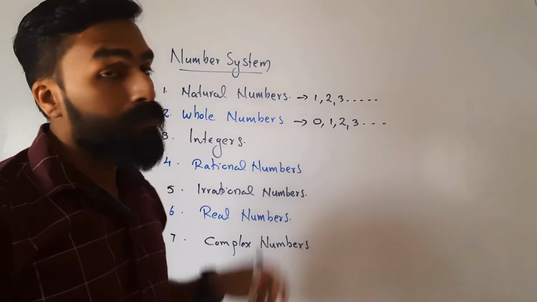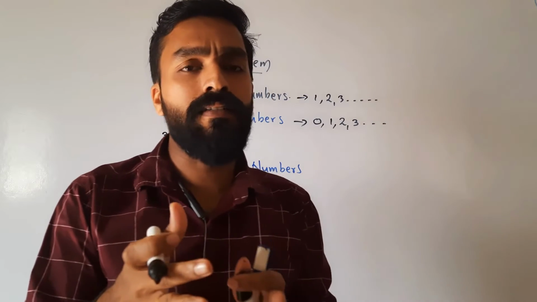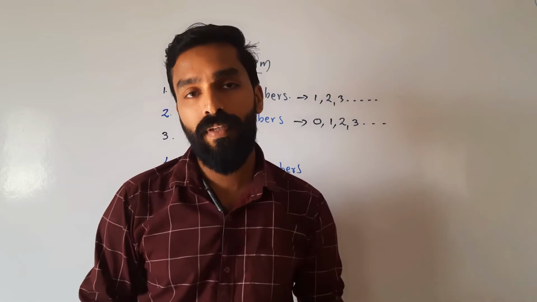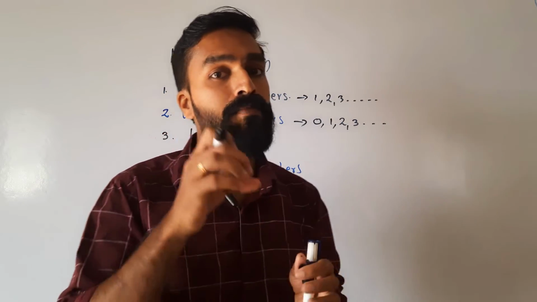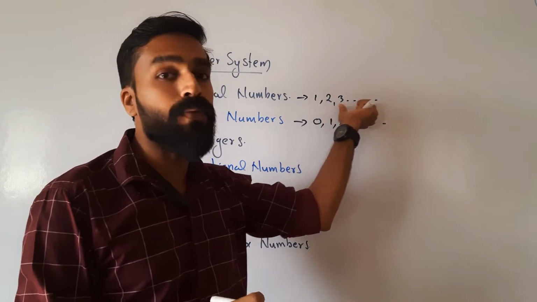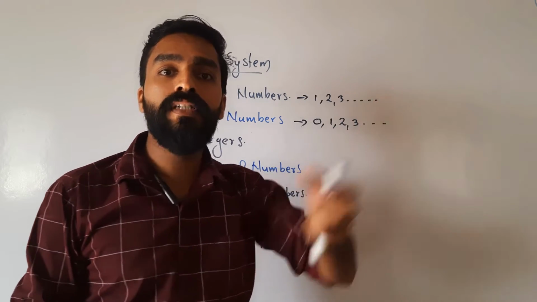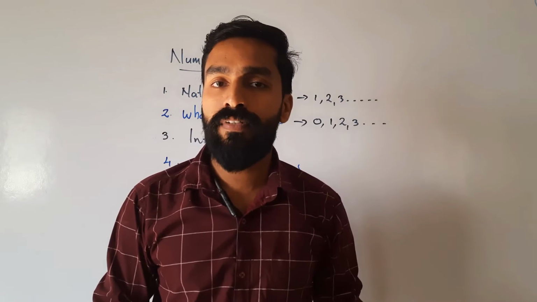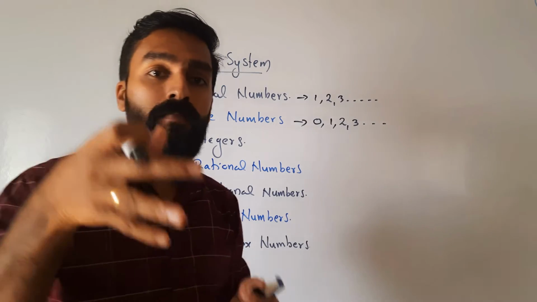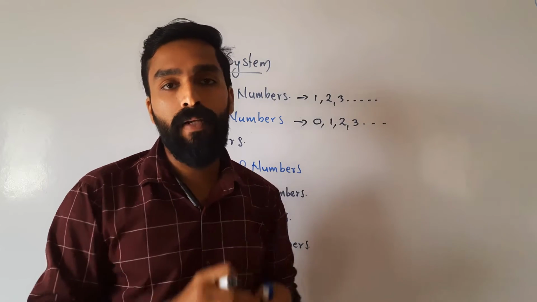Next up, integers. Our third number collection is integers. The speciality of the integer collection is that the numbers below 0 will also be added. Numbers below 0 are called negative numbers. Above 0, the natural numbers 1, 2, 3, etc. are positive numbers. In the integer collection, positive numbers will be there, and similarly negative numbers, meaning numbers below 0.